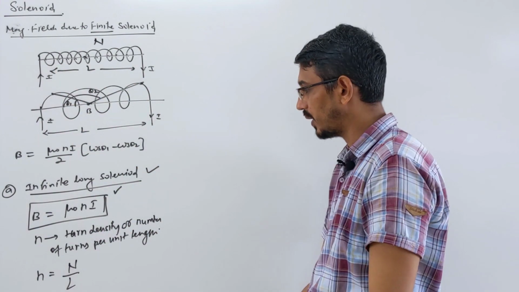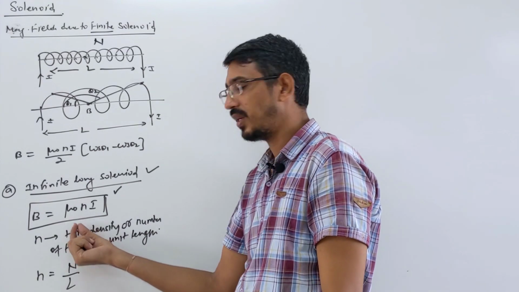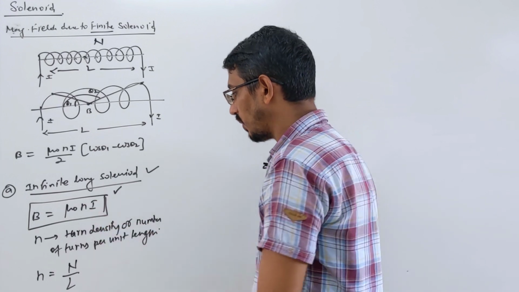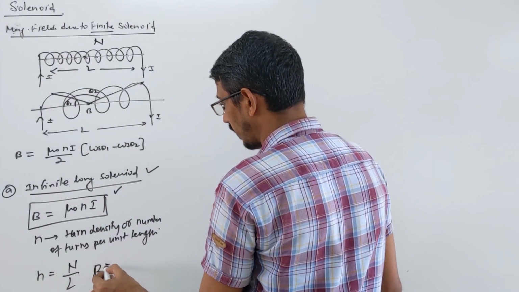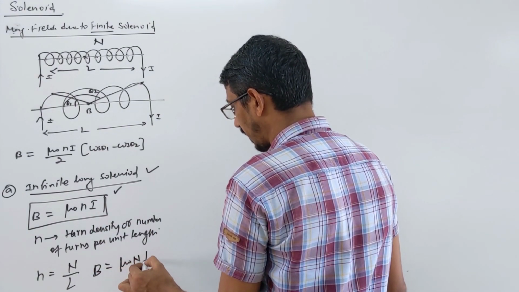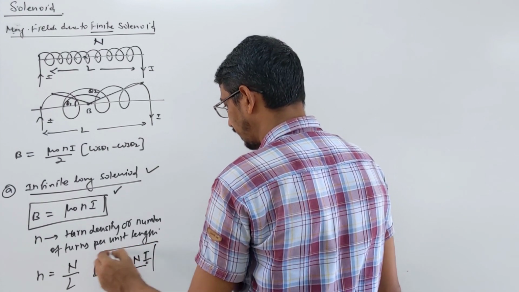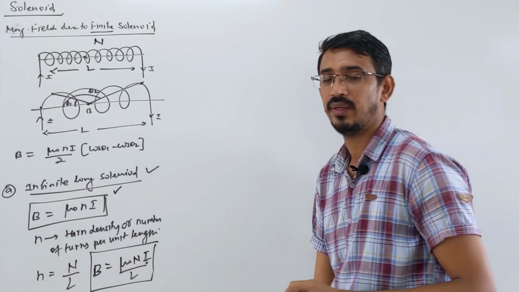It's also called turn density or the number of turns per unit length. So you can also write this formula this way: B is equal to mu naught capital N I by L. This is your magnetic field.